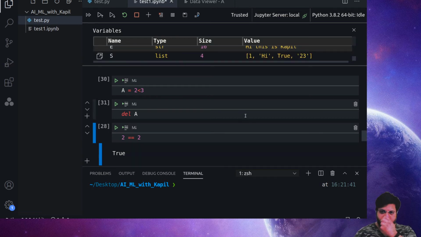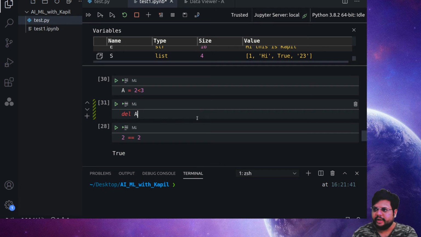So if you are doing something on the fly which is directly going to be consumed, you can do it on the fly, because that will not be stored where you are directly using the values. Suppose I am using an if condition: the if will generate True or False, and then the next part will use it. So it's not storing those True and False values, it's just using them and erasing them. But if you keep running random things, it can store something in temp memory which you may not be able to delete. So it's always better to assign it to A and then delete A.